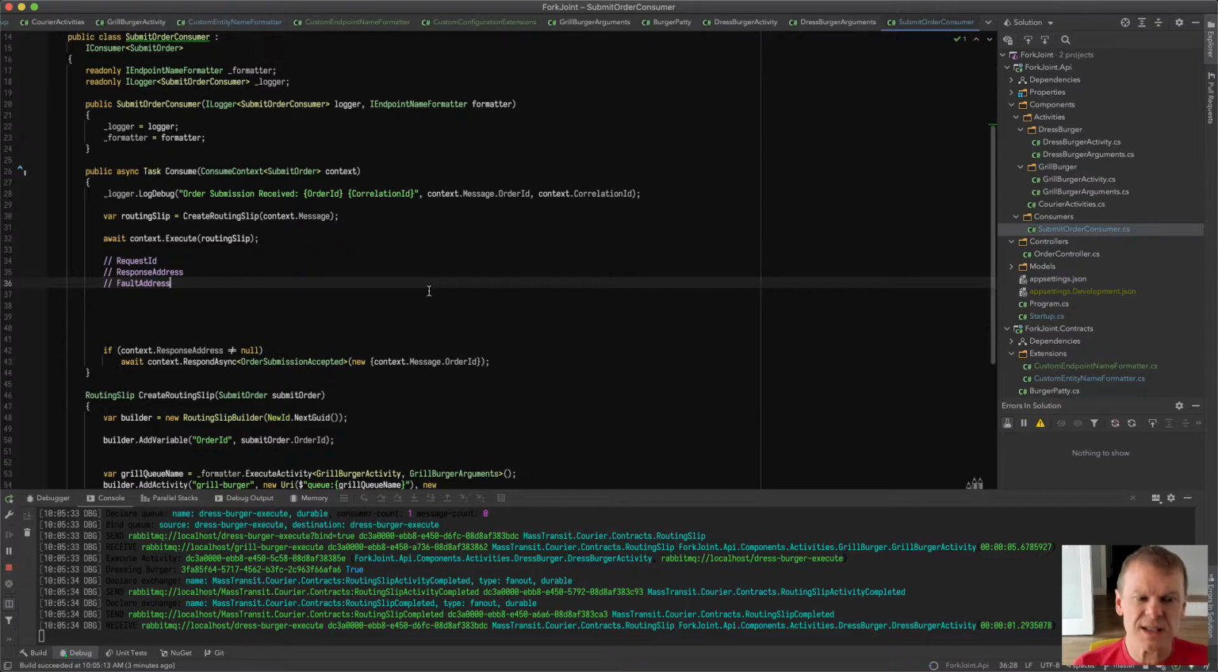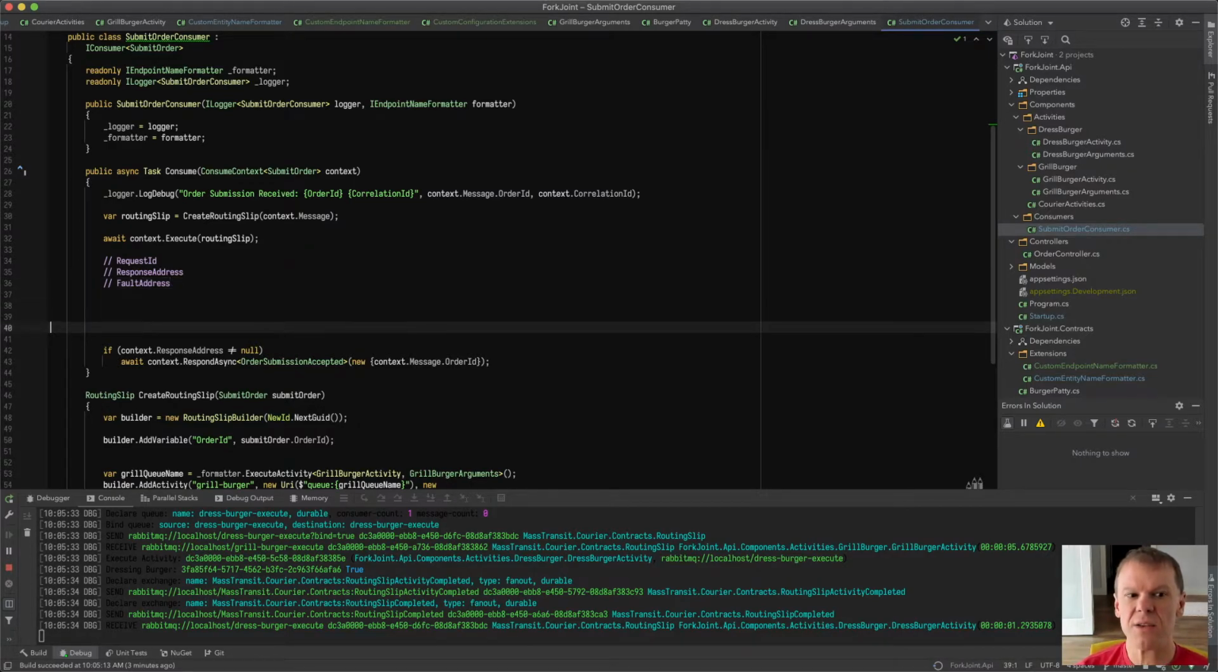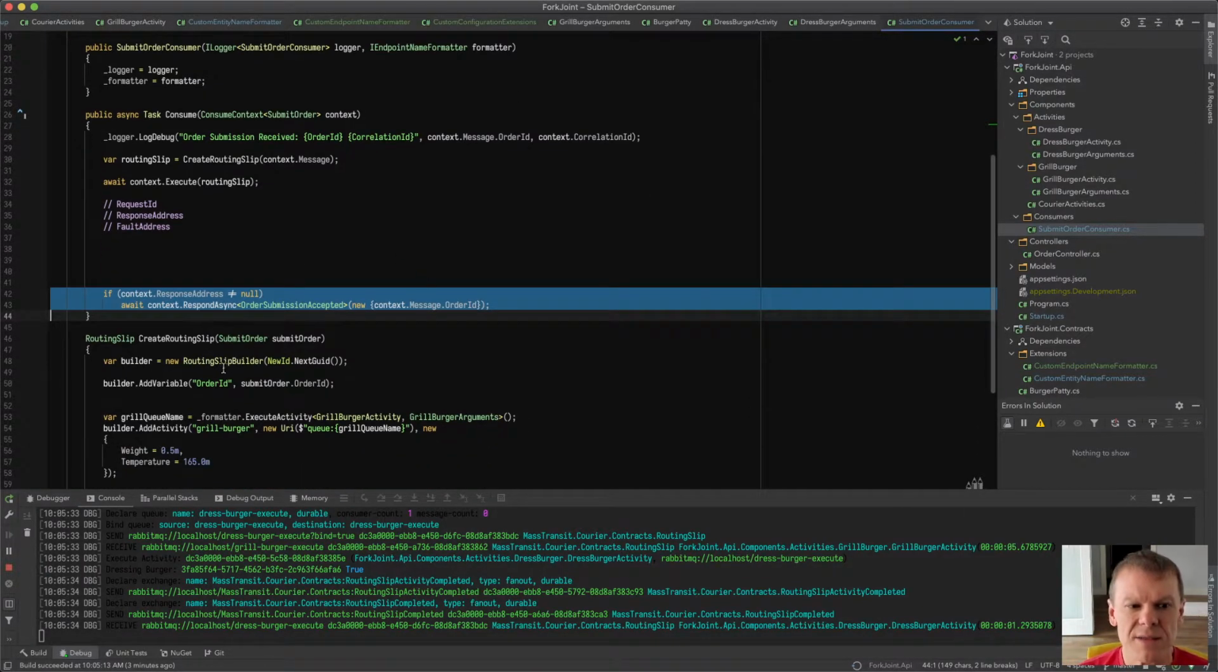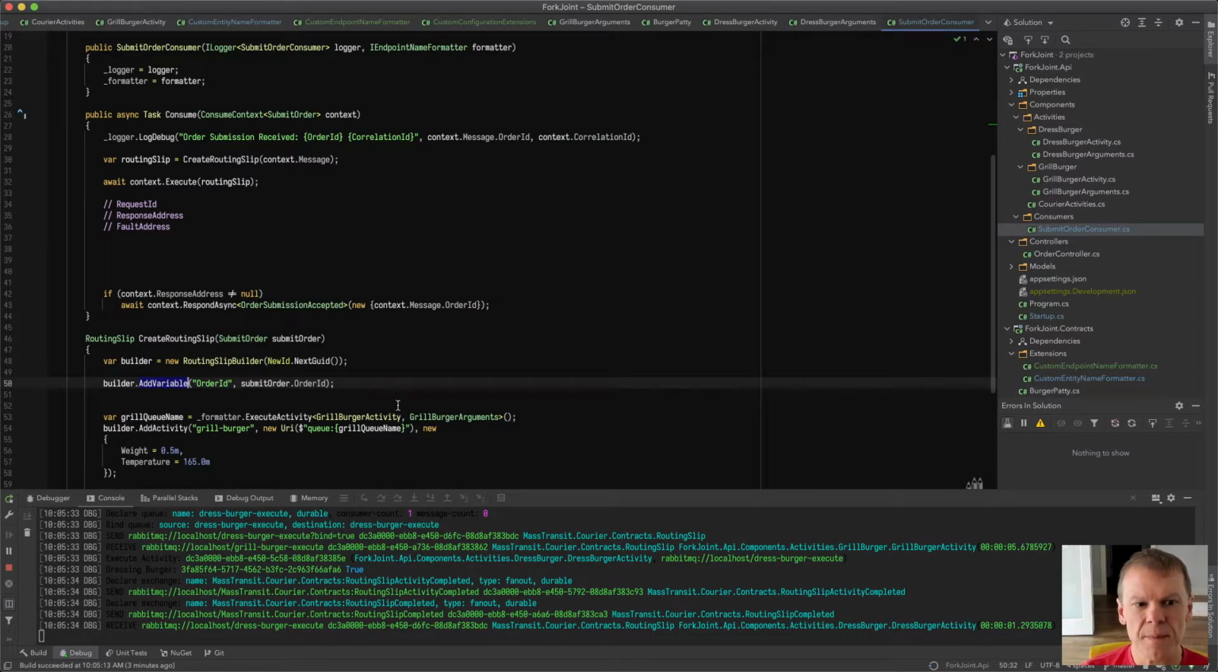All right, now that I have these details of what I need, I want to make it so that when the routing slip completes, I use these values to somehow produce the output back to the requester. Because if I take this out, the request client will time out, and I don't want to complete the request at this point. So I'm building the routing slip and I'm going to send it. But if you recall, I'm adding some variables down here to the routing slip, and I'm doing that with the submit order.